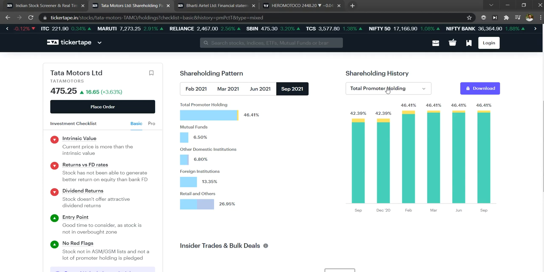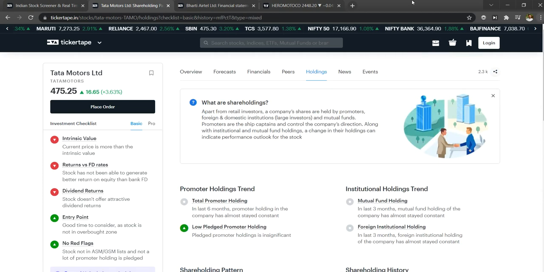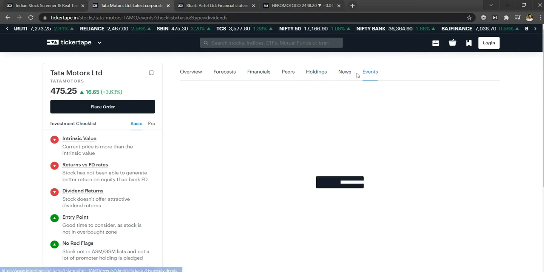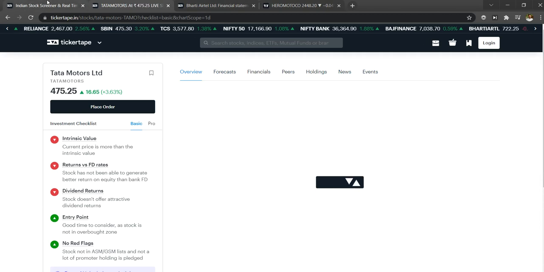I concentrate much on the mutual funds. And then, the events and news: you could see various news related to this stock.